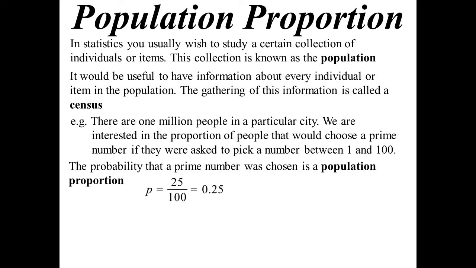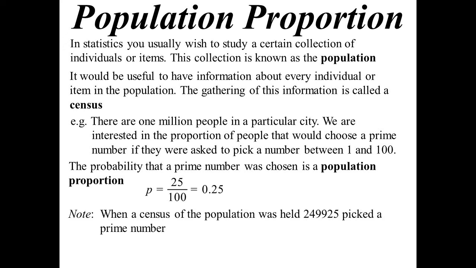By the way, there are 25 prime numbers between 1 and 100. It's amazing: a quarter of all the numbers from 1 to 100 are prime, so 0.25. When I did a simulation of a census on this, I ended up with 249,925 prime numbers, which is 0.249925. That wasn't a bad little census.